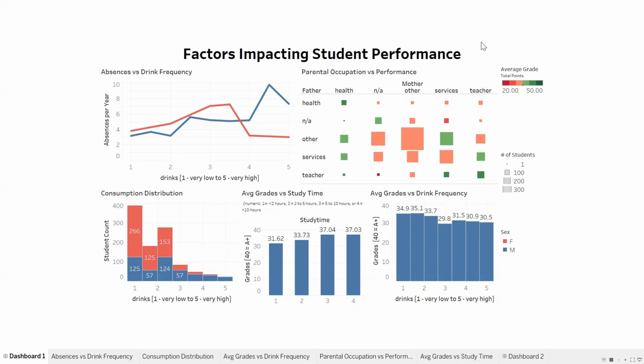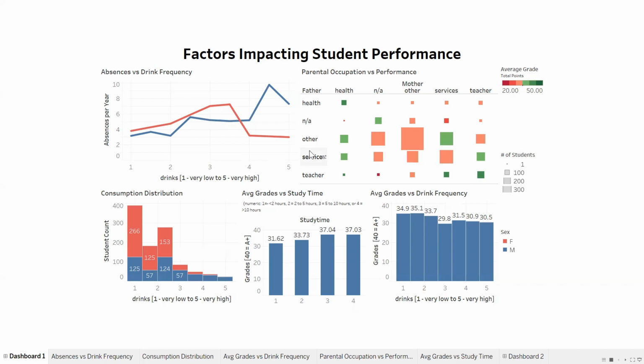So my first viz compares amount of drinks to absences per year. It is interesting that females start off with the higher average amount of absences, and that continues as the amount of drinks increases. But at some point, the trend flips on its head, and male absences skyrocket, and female absences decrease, showing that there are more, quote unquote, male delinquent kids who miss a lot of school and drink a lot than there are females.